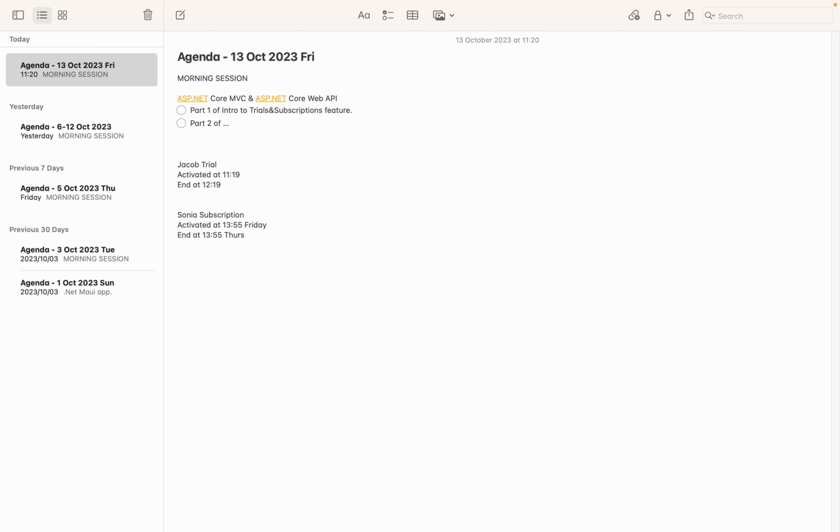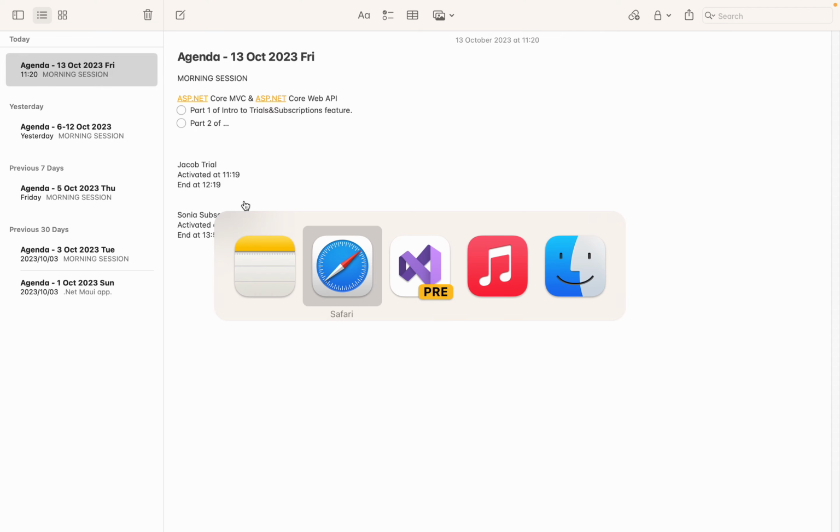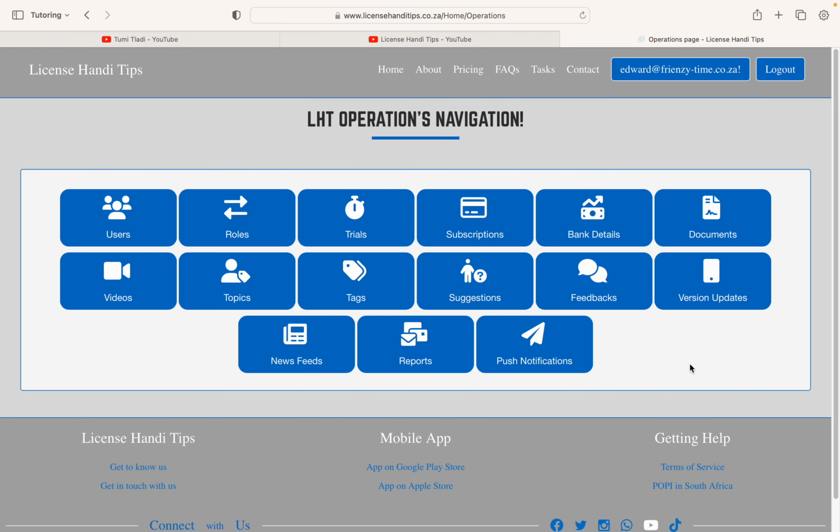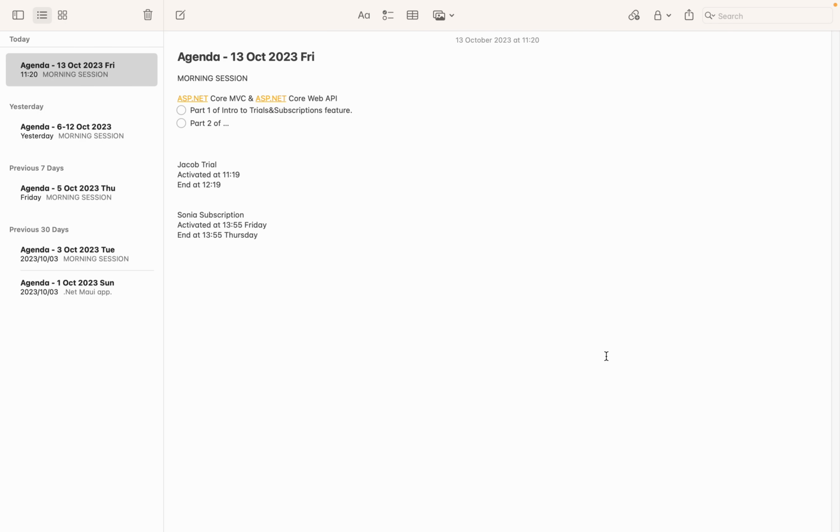But check where I'm going. Stay with me. I will not be able to come to this platform like this and check when the subscriptions are ending, when the trials are ending. I'm trying to give you a scenario because I'm going to show you the code, how I was able to solve this. It's a feature. So this is going to be a problem.